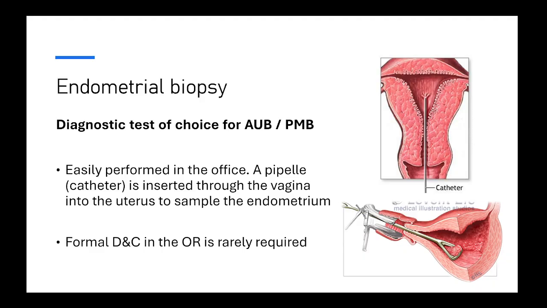Endometrial biopsy is the diagnostic test of choice for a patient with abnormal uterine bleeding or postmenopausal bleeding. It can be performed easily in the office using a pipelle, which is a catheter that is inserted through the vagina and the cervix into the uterus to sample the endometrium. A formal dilatation and curettage in the operating room is actually rarely required nowadays.